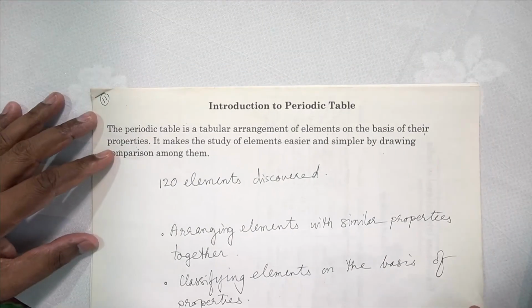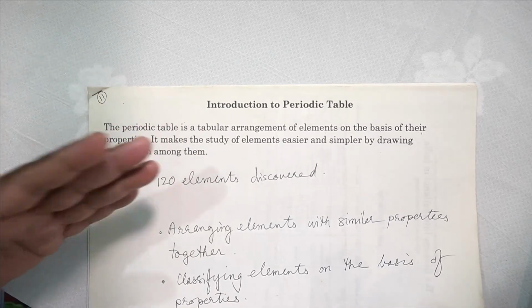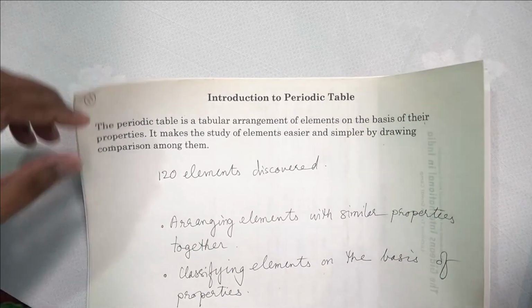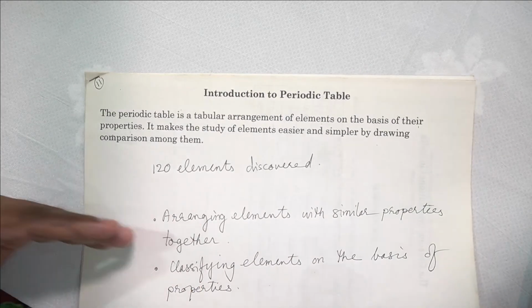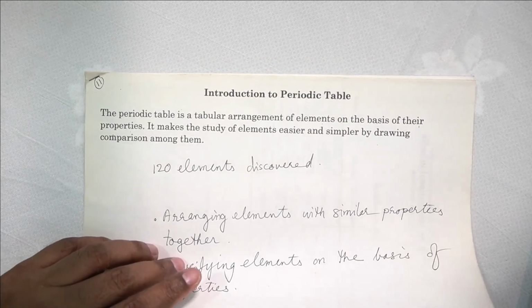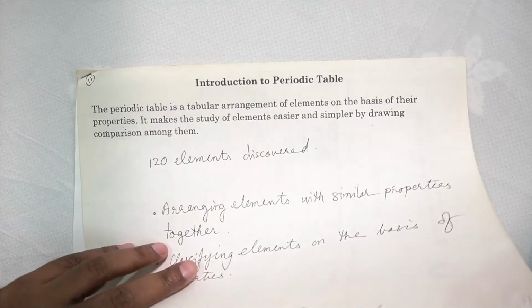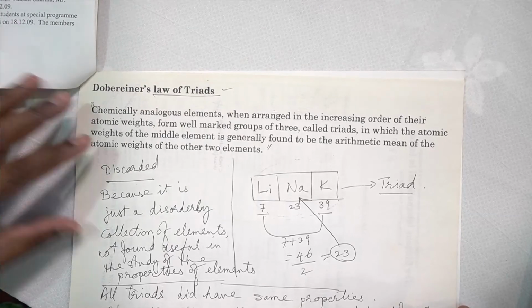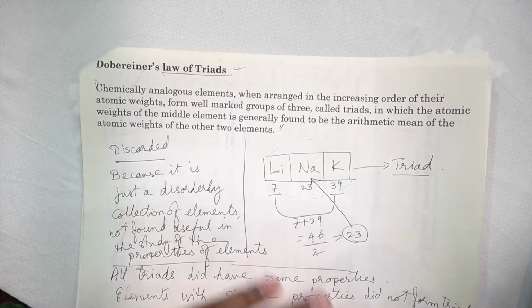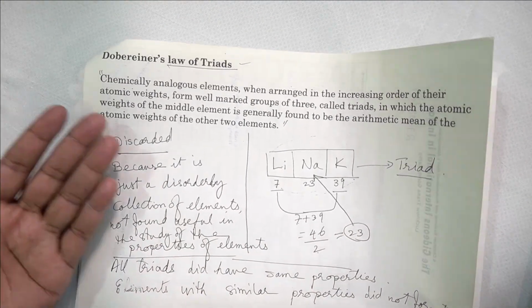So I think you understood this. What did we discuss today? More than about 120 elements have been discovered. Studying all the elements together is a difficult thing, so we have to classify and arrange elements according to their properties. For this purpose, the periodic table was created, and there were people who contributed to it. Dobereiner proposed the law of triads. He said elements when arranged in the increasing order of their atomic weights form well-marked groups of 3 called triads.